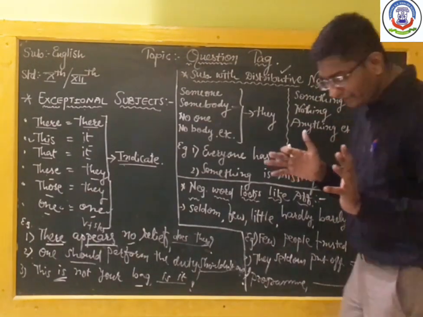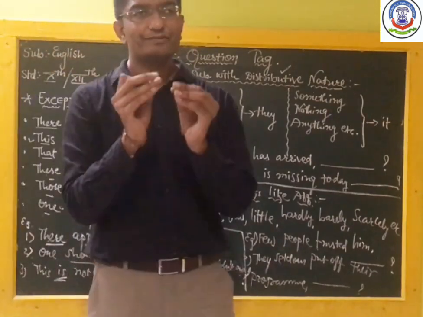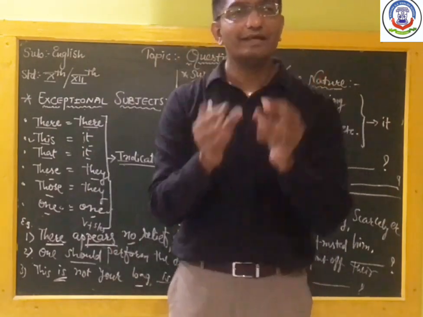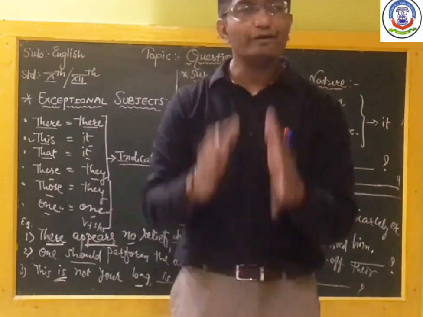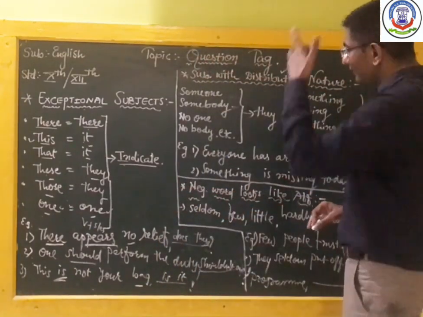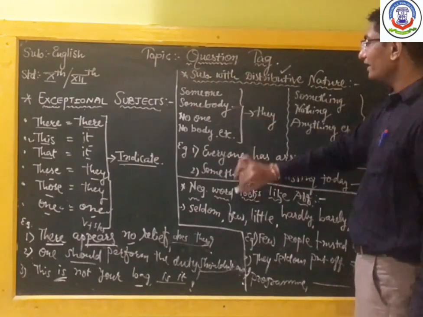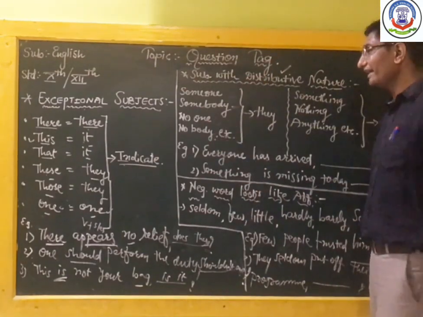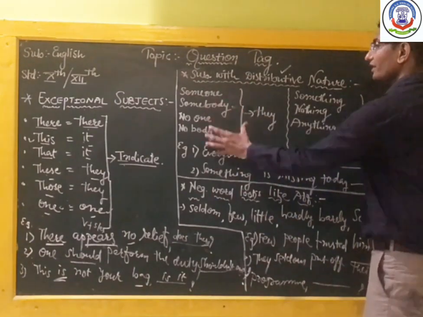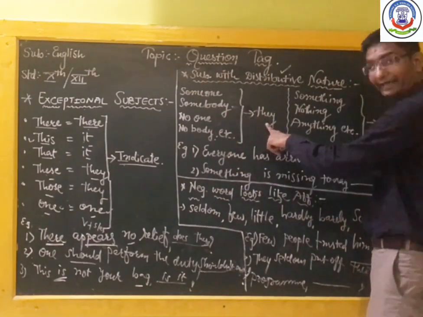Distributive. In distributive nature, we have so many subjects like someone, somebody, everybody, everyone, no one, nothing, anything, everything. These all are the subjects with distributive nature. So let us see over here. When someone, somebody, no one, nobody, etc. is given, here we'll put them as a plural. Everywhere in their place you have to put they.